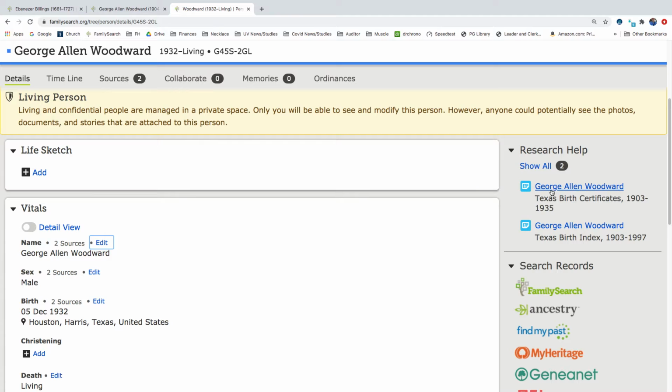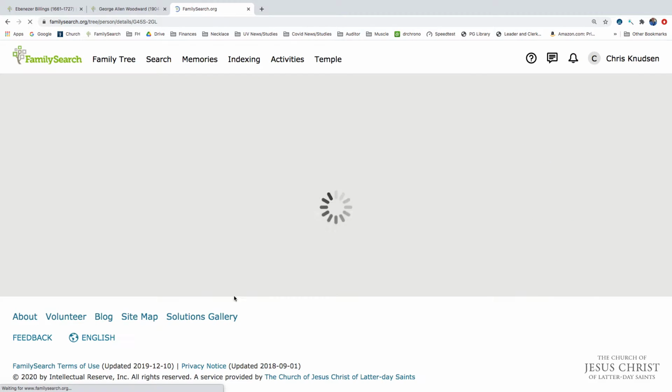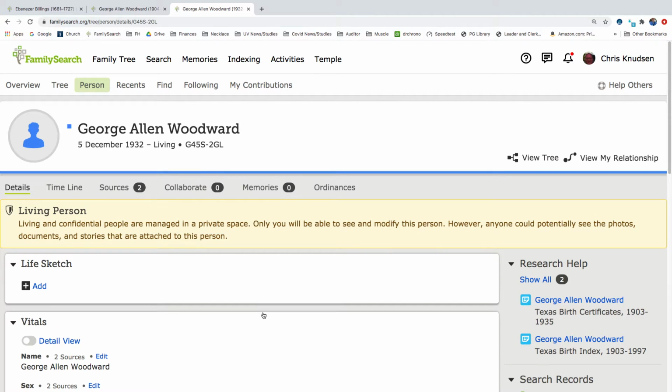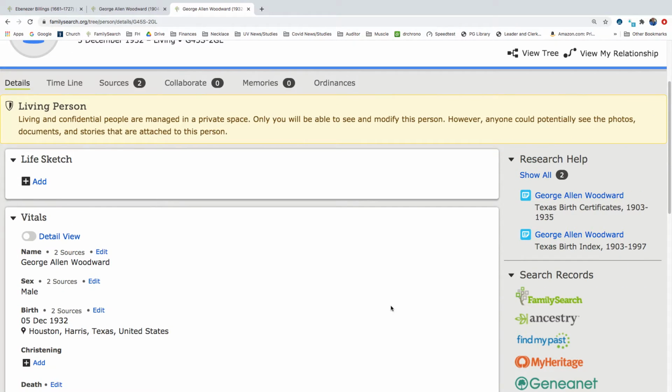Okay. Let's hit refresh. So there's 2 more birth records for this guy. But really what I'm most interested in is trying to find him in a 1940 census.